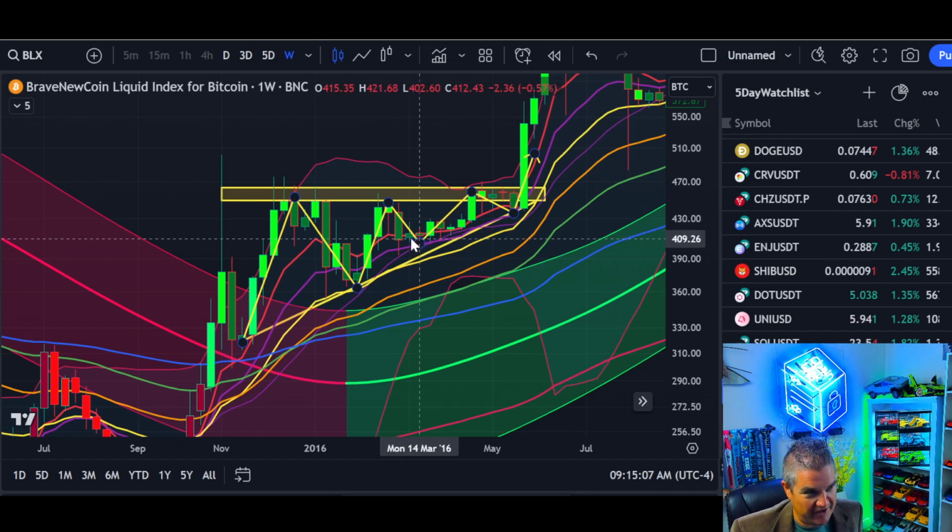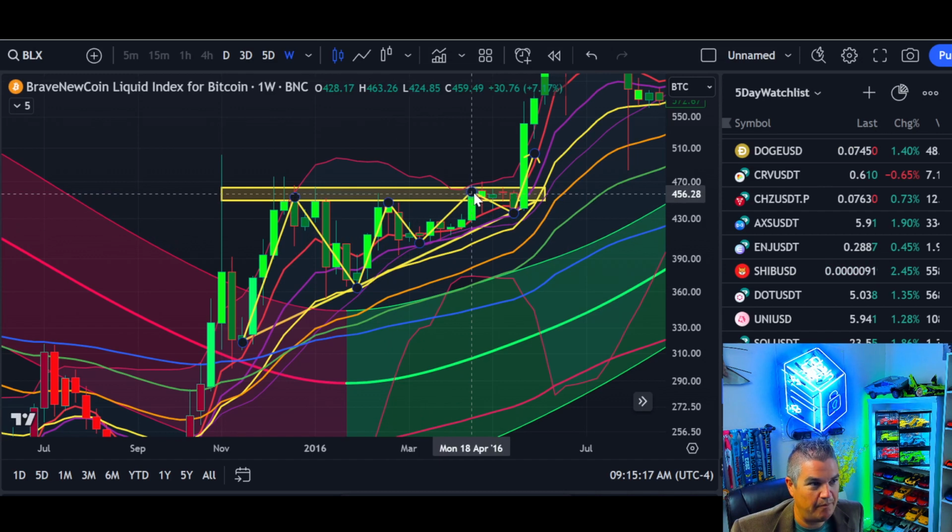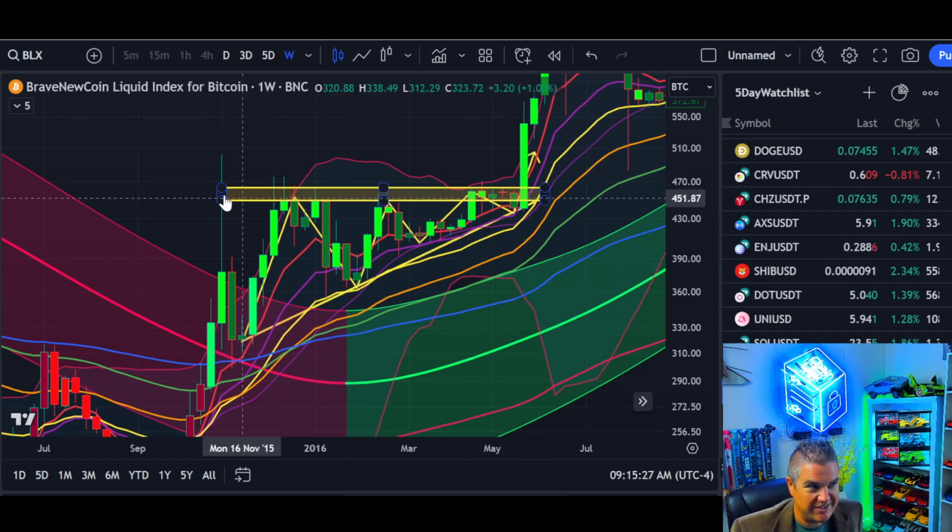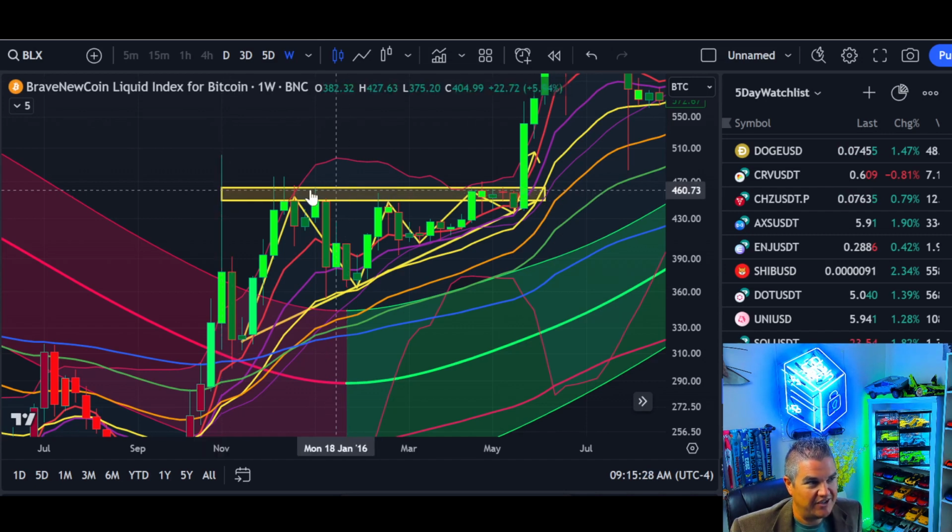So then we reject it again off of the resistance zone, come back, make a higher low, EMA 14 holds, and it takes another several weeks to months to get back up to the resistance zone yet again. Only this time we hold and press for 6 consecutive weeks against that resistance zone. Same resistance zone you hit months earlier. Resistance zone test, resistance zone test, resistance zone test, right?